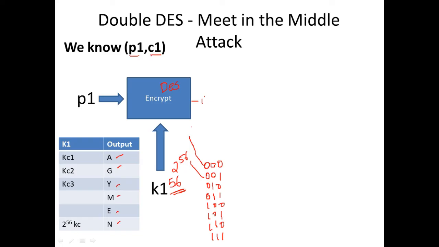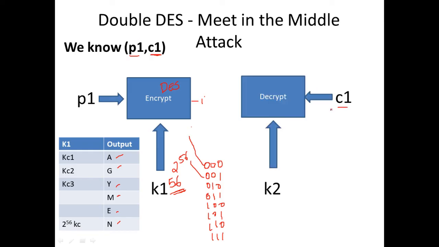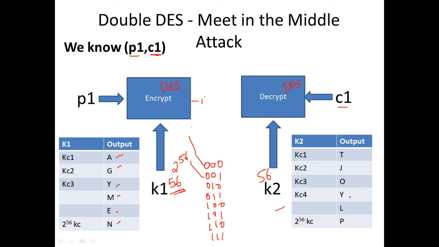Likewise, he knows a ciphertext, right? This plain text leads to this ciphertext. You'll be taking that ciphertext and giving it to the decryption part of your algorithm, and then you will take key K2. Again, he knows that K2 is 56 bits, so he will start trying all the combinations of 56 bits, and will be recording all his output.